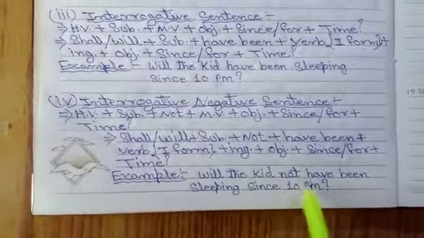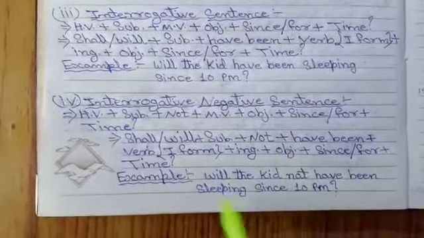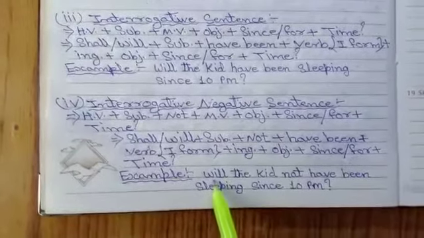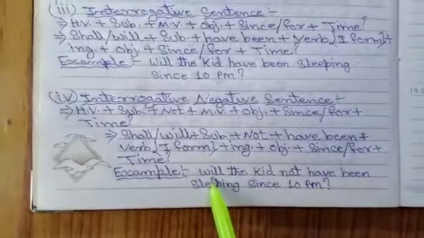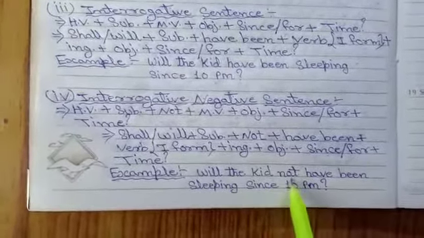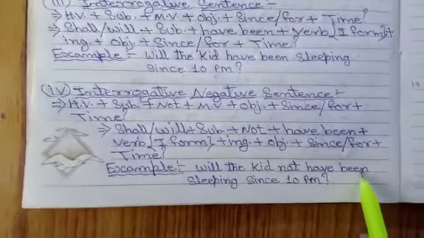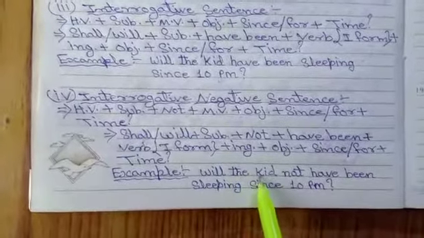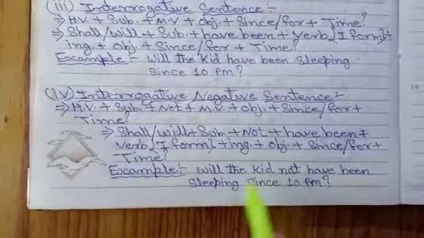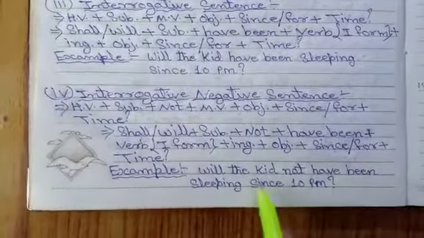Will the kid not have been sleeping since 10 p.m.? Interrogative mark. In this sentence first of all we write will, then afterward we write the subject and the negative mark. The subject is the kid and the negative mark is not. Then afterward we write have been, which means we write the subject and negative mark not after shall or will and before have been.